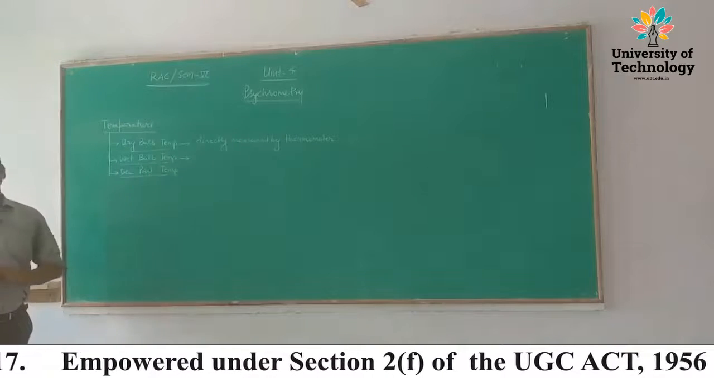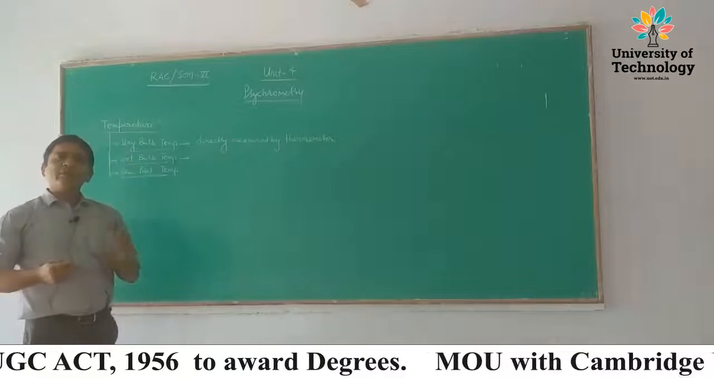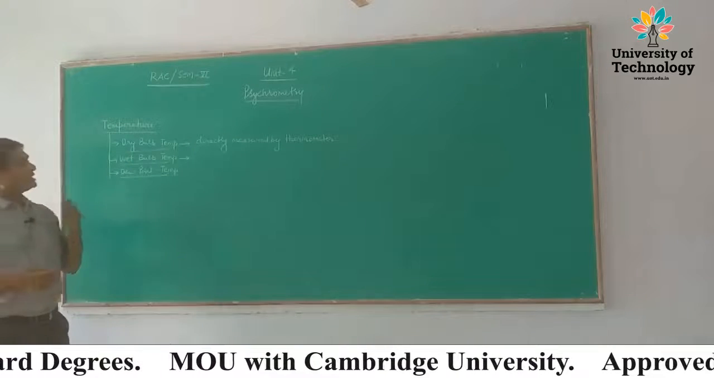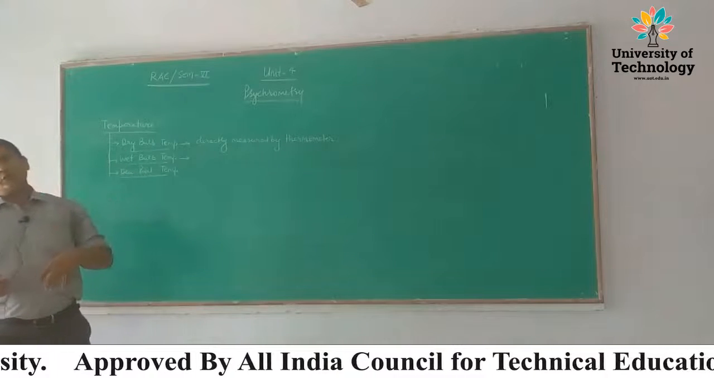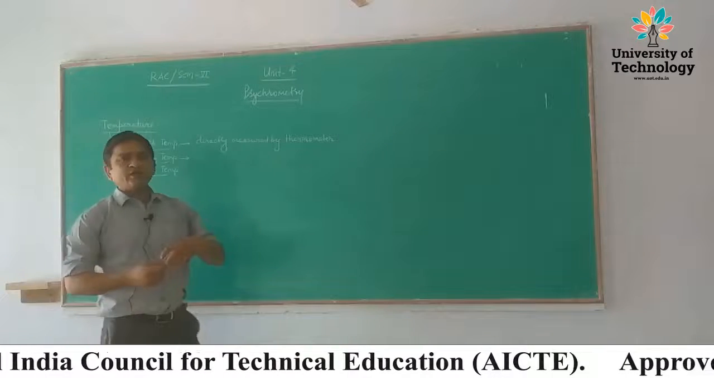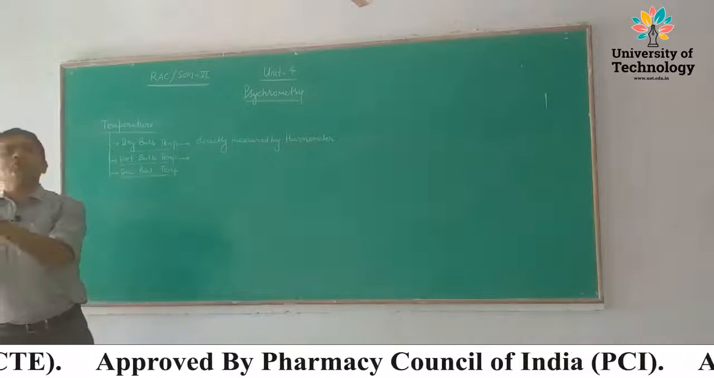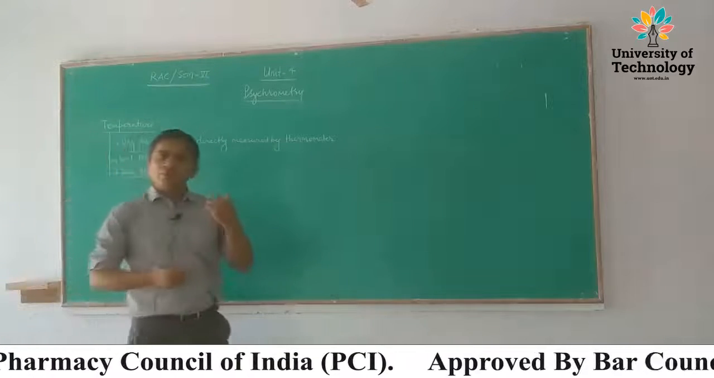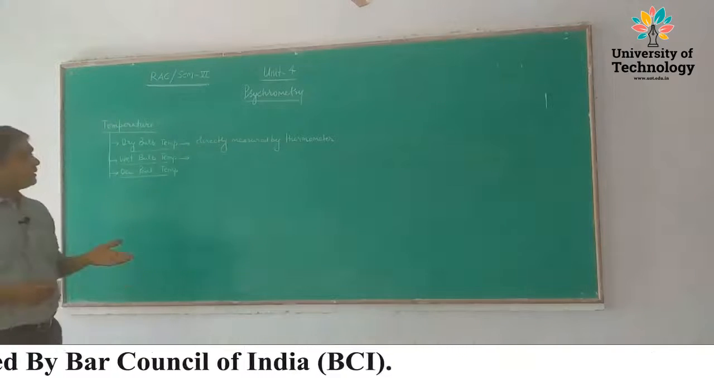Then wet bulb temperature. In wet bulb temperature, the bulb of the thermometer is surrounded by a cotton wick and placed in water. Due to the capillary effect, water rises in the cotton wick and air goes through the cotton wick, due to which evaporation takes place. And the evaporation is responsible for the cooling process.